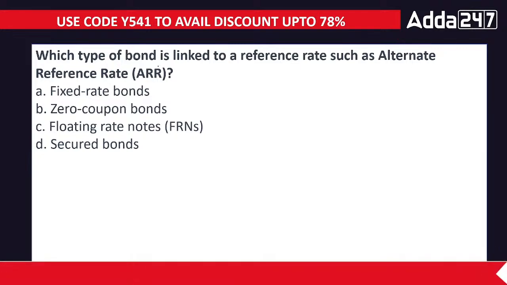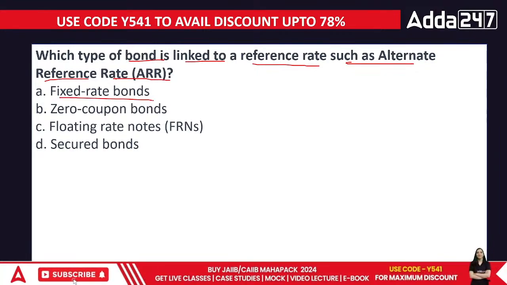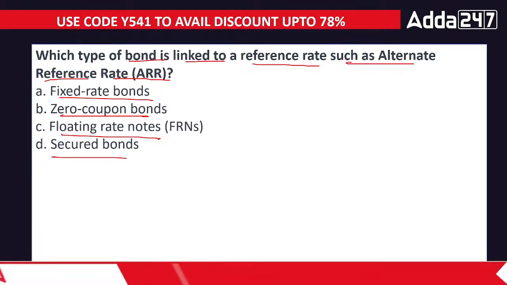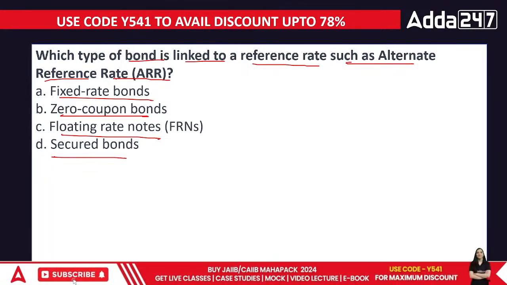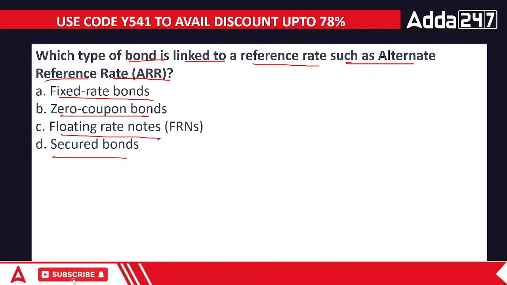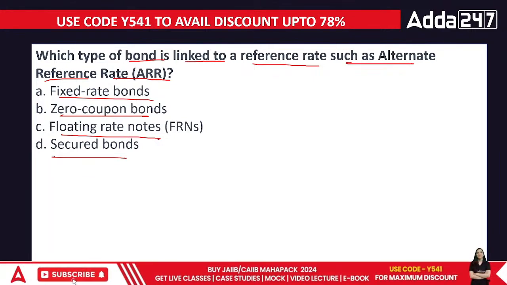Next point. Which type of bond is linked to a reference rate, such as an alternate reference rate? Fixed rate bonds, zero coupon, floating, or secured? Let's talk about each and every bond now. Fixed rate bonds have a specific rate of interest which is already defined, right? Then the next point is, if this is already determined, what's the next point that we need?